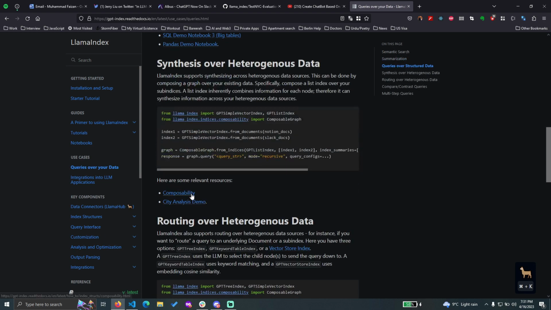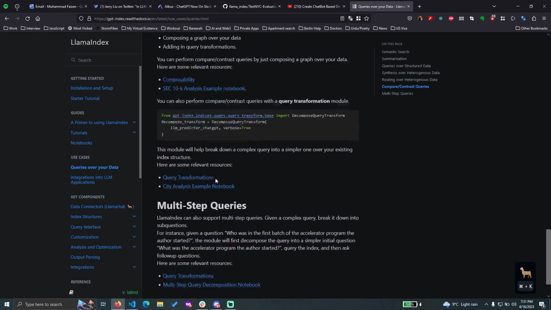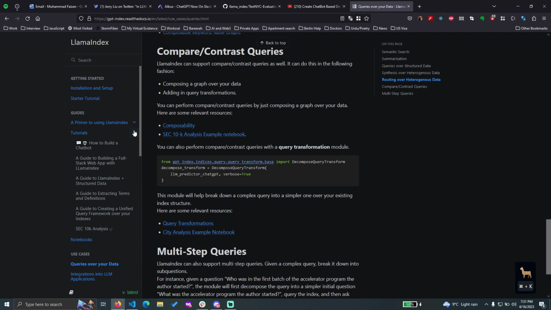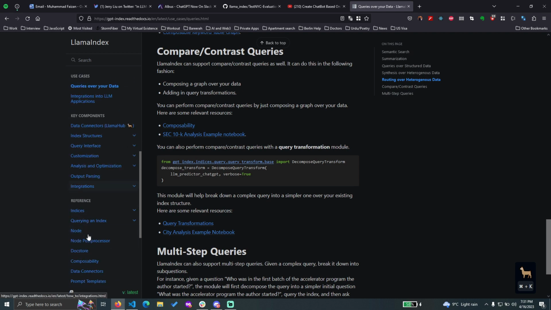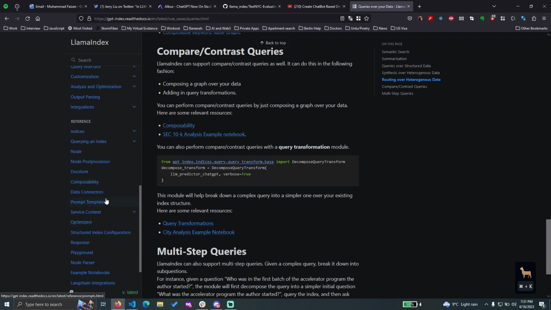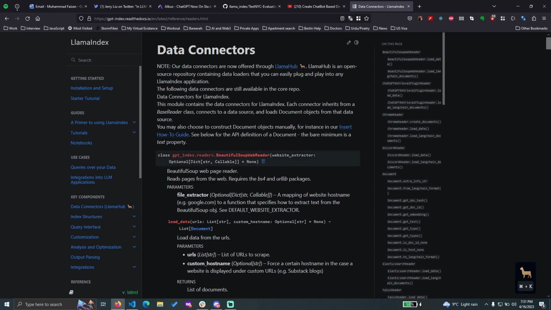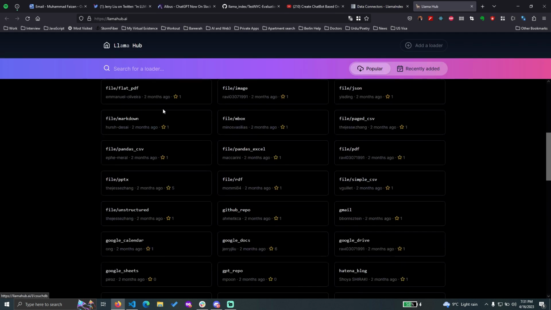ये एसक्यूएल का डेमो है. Routing over multi-step. No, where's the documentation for complete data connectors? Yeah, here. But ये guide नहीं है, basically ये data connector और data connector Llama. Yeah, through this. So I really want to utilize this one.